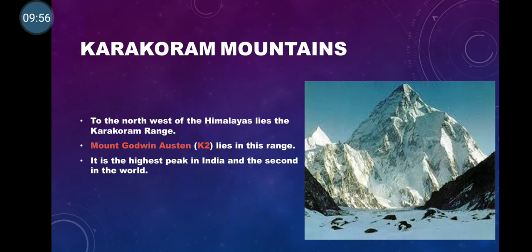Next we have the Karakoram mountains. Children, the Karakoram mountains are in the northwest of the Himalayas. In this range we have Mount Godwin Austen or K2, which is the highest peak in India and the second highest peak in the world. The first highest peak in the world is Mount Everest, and the second highest is Mount Godwin Austen, which is also called K2.